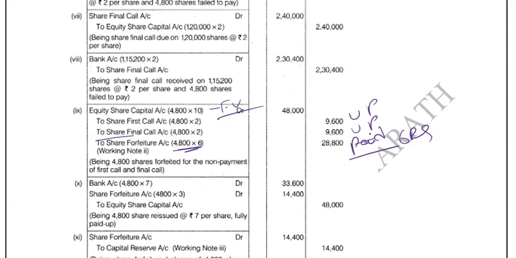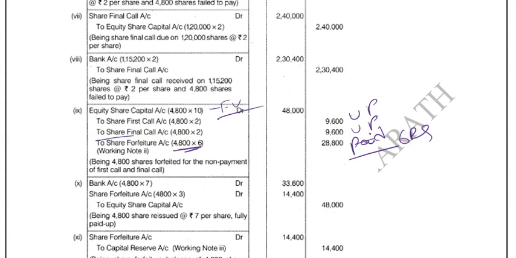Here you might think, why is share premium not coming? Because share premium has already been paid. There is no need to reverse that, isn't it? In our previous examples, we have seen that the premium amount was unpaid. That's why we had to reverse the accrual entry. But in this case, he has already paid it.